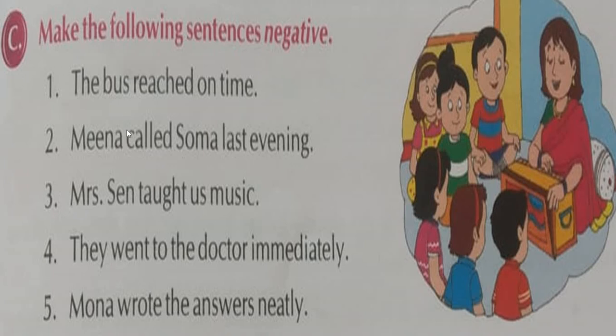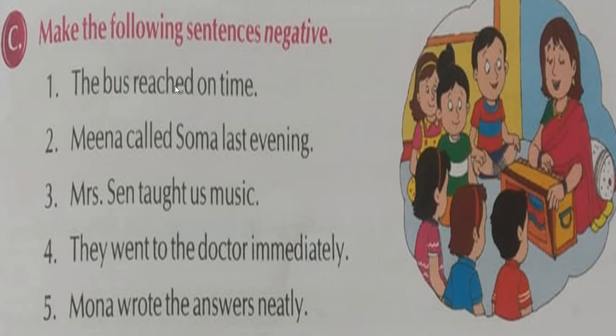So in that way, you need to write these sentences. That means make these sentences negative in your grammar copy. So A and C, you remember, A and C you need to do in your grammar copy. Understood? Make the following sentences negative. Only one I'll do for you. Okay, number 1. Listen carefully.